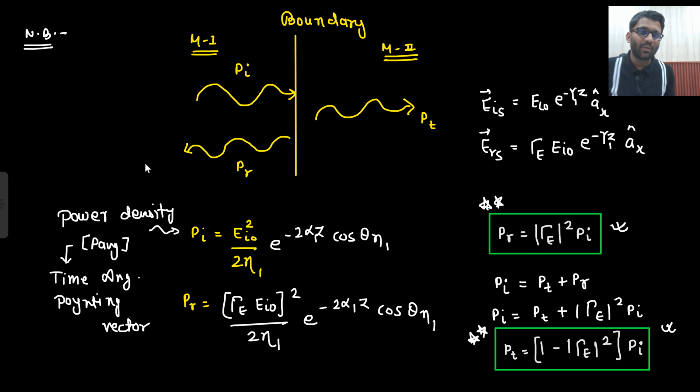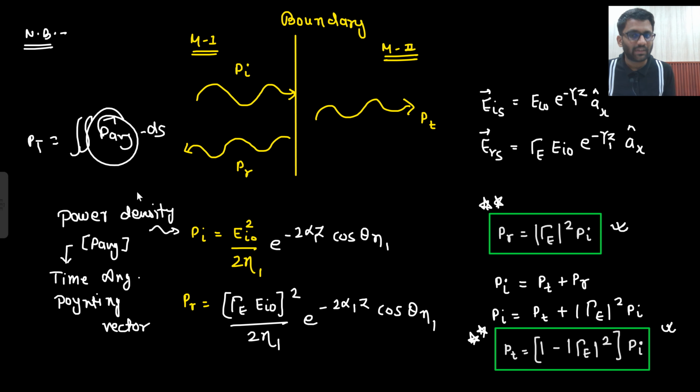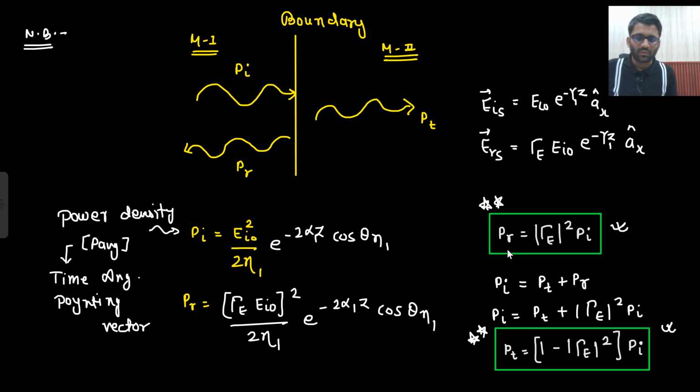So from here, if I need to calculate the power, what do I need to do? P average dot dS. Whether I need to take an open integral or a closed integral will depend on the surface. But dot dS I need to do, and that will be my total power. So this is my time average Poynting vector, not the complete power. Okay, so I made this mistake. Here I should have said that all these are time average Poynting vectors.